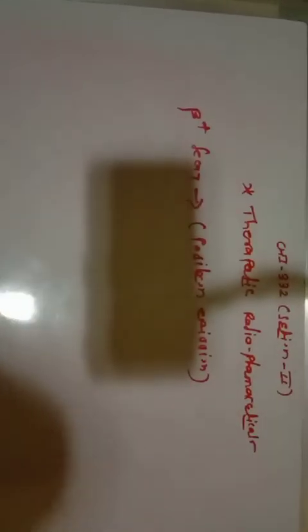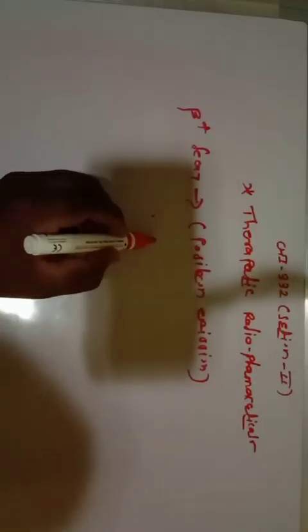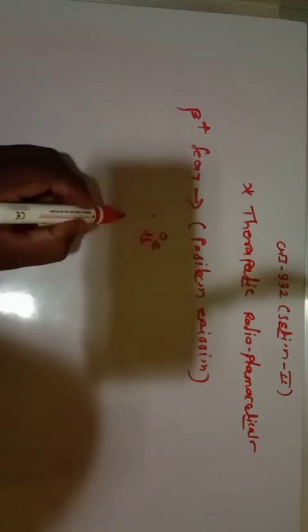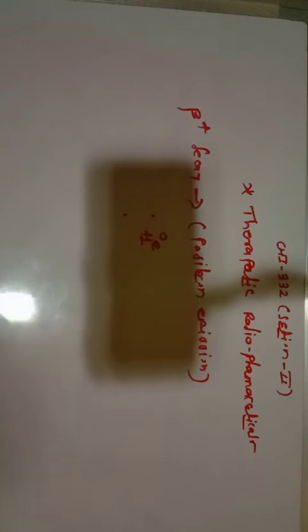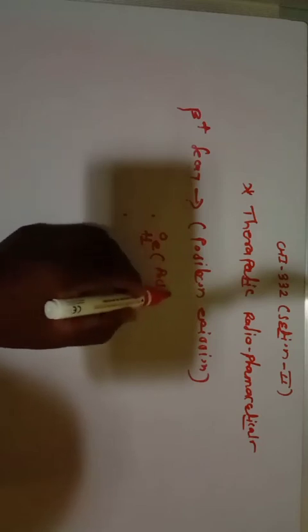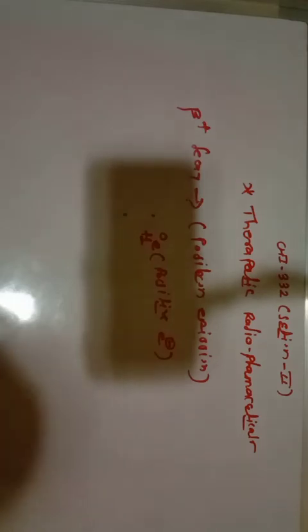Positron emission means a positive electron is removed. You should remember, a positive electron is removed from this nucleus.